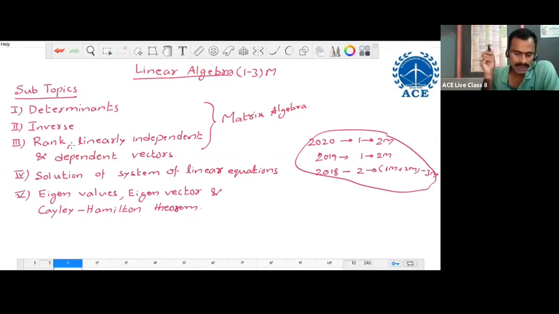This determinant topic is useful for the other 4 subtopics indirectly also. Determinant is required for inverse, rank, solution of system of linear equations, and eigenvalues, eigenvectors. In the year 2019, one question was given, a 2 marks question, on eigenvalues, eigenvectors. But indirectly, that is a question from determinants only. Without determinants, we cannot do that question. So let us start with the determinants subtopic.